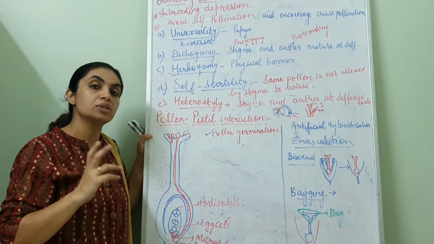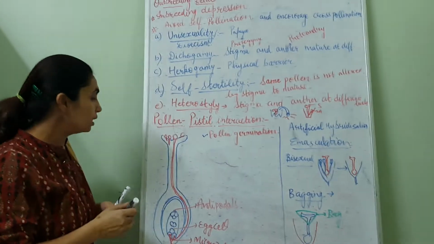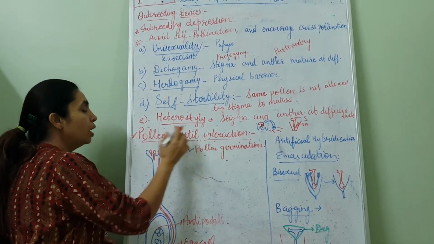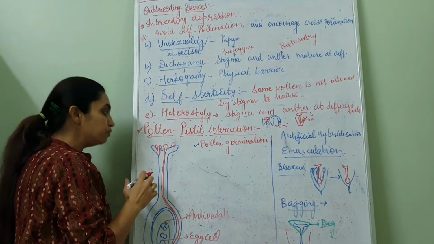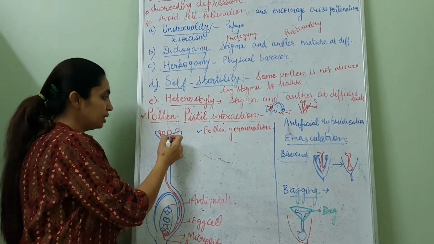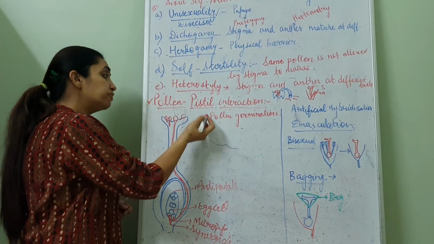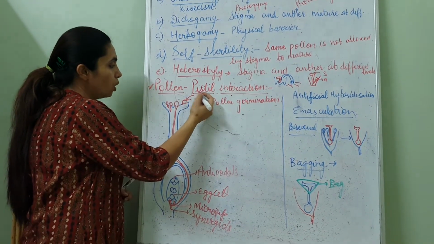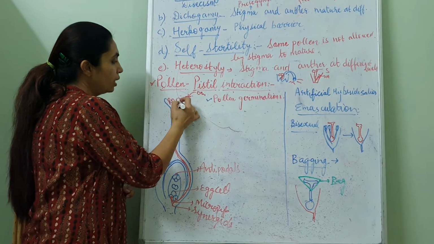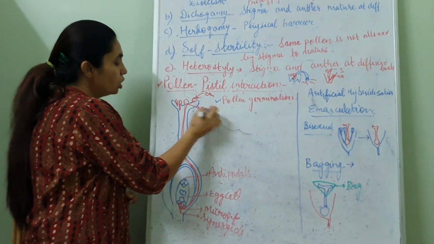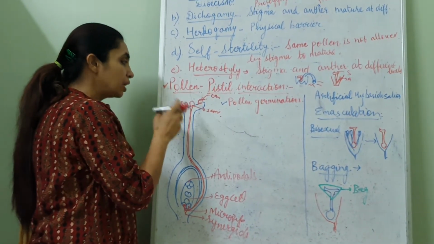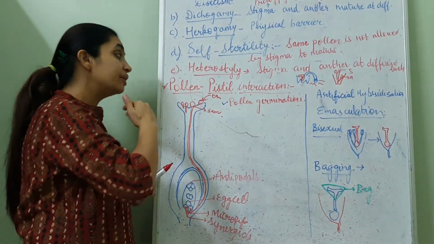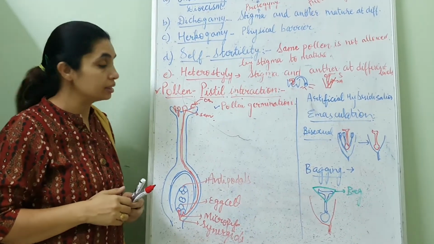Now our second topic for today is pollen-pistil interaction. How does the pollen grain of the same species reach the stigma? If some other species, suppose this pollen grain belongs to another species and this is the same species one, how does the stigma become receptive for the pollen grain of the same species and reject the others?